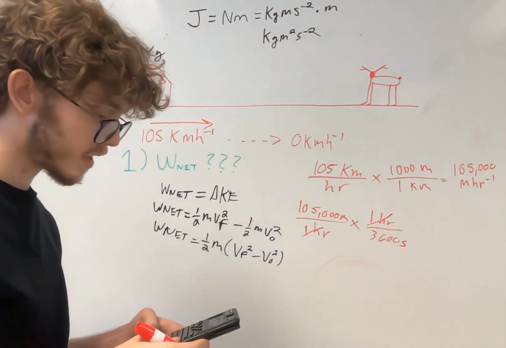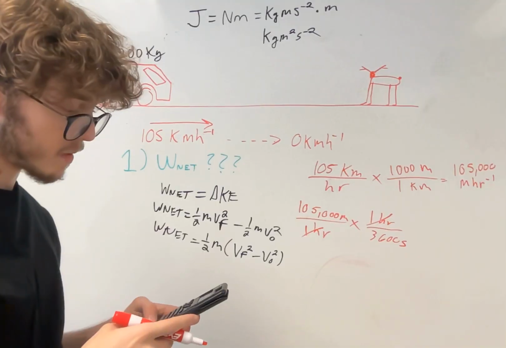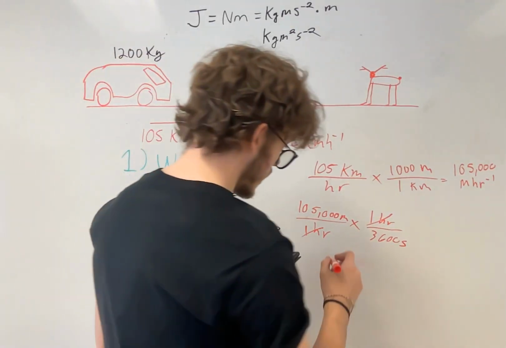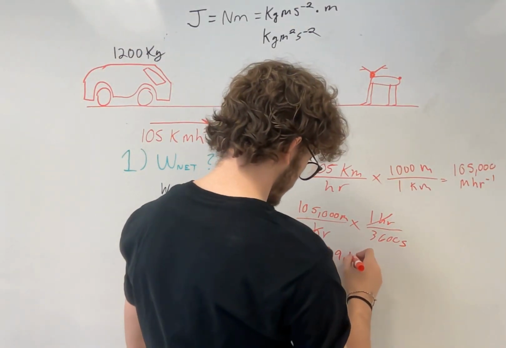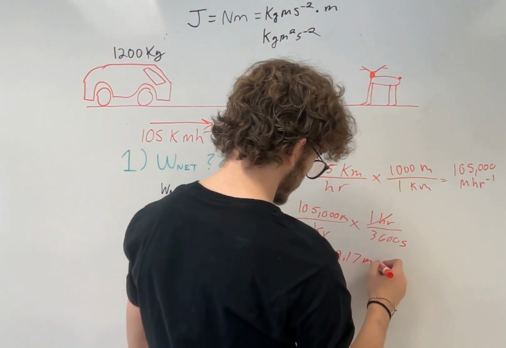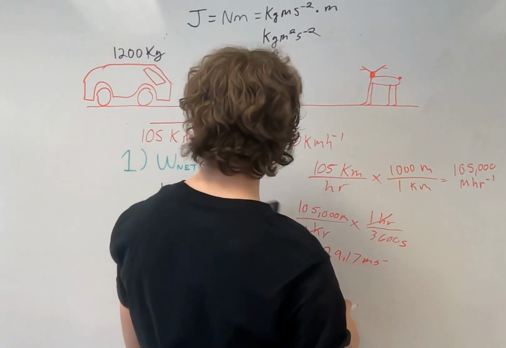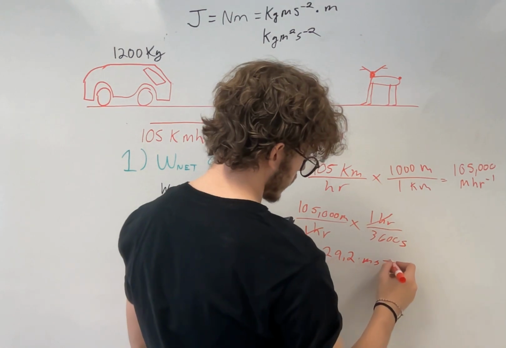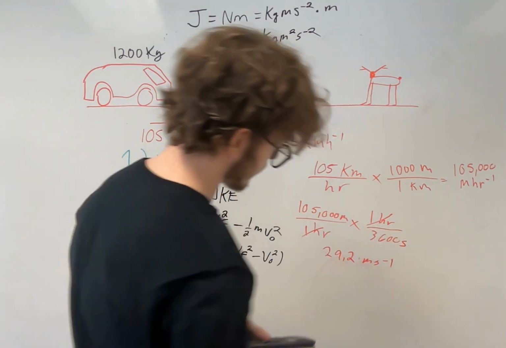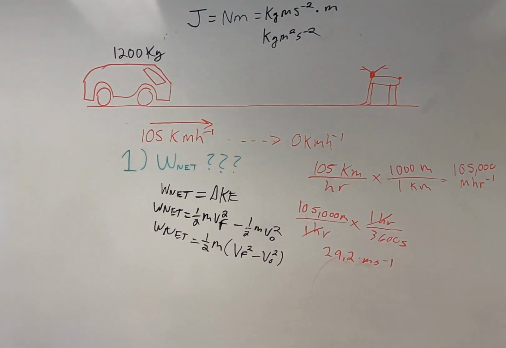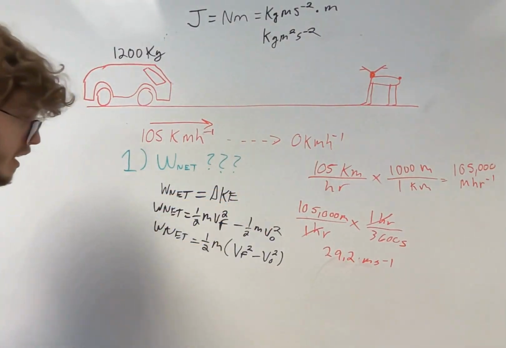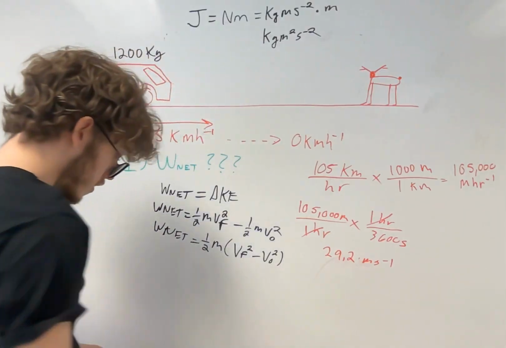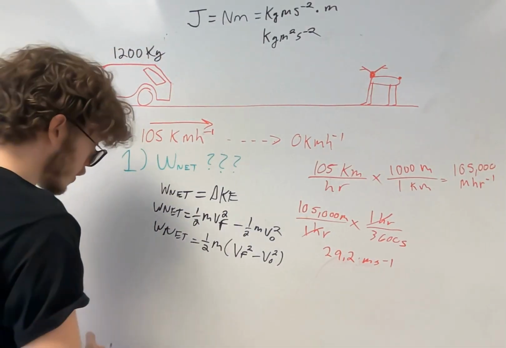So let's actually do that now. Divided by 3,600, we get that the car is moving at 29.17 meters per second. And we can keep 3 sig figs, so I'll round this to 29.2 meters per second. Okay, so that's how fast we're moving. Now we're ready to plug and chug, right? We know that the final velocity will just be 0 meters per second, and the initial velocity is 29.2.